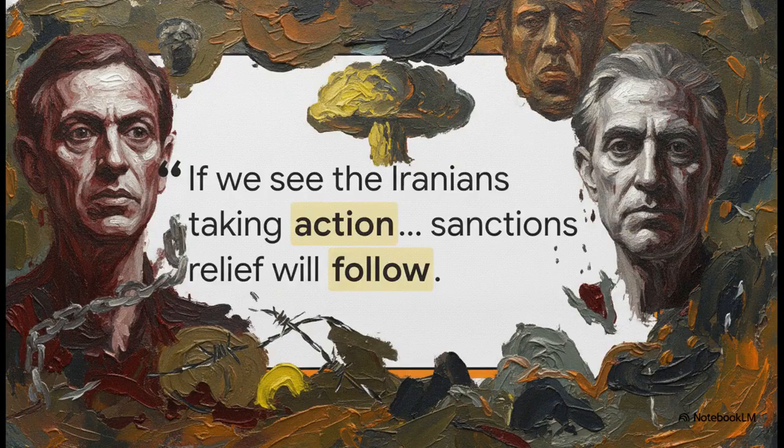To really anchor this point, a direct quote from J.D. Vance is pulled in. He says, "If we see the Iranians making action to eliminate their stockpile of enriched material, then yes, sanctions relief will follow." The argument uses this soundbite to demonstrate a very clear show us, don't trust us negotiation strategy. It ensures the audience sees the administration as demanding verified behavior before offering up any global rewards.